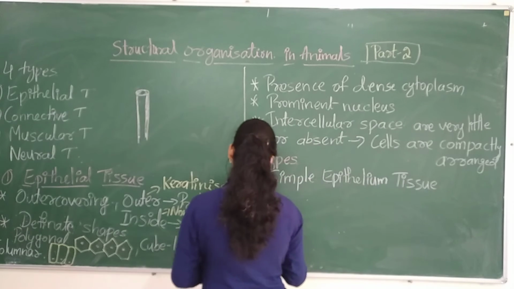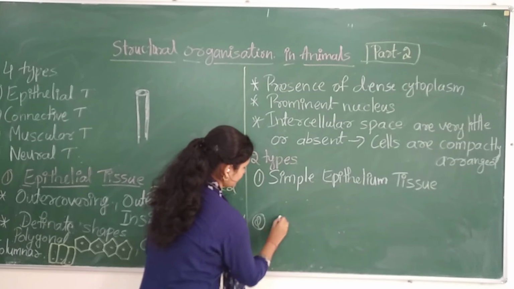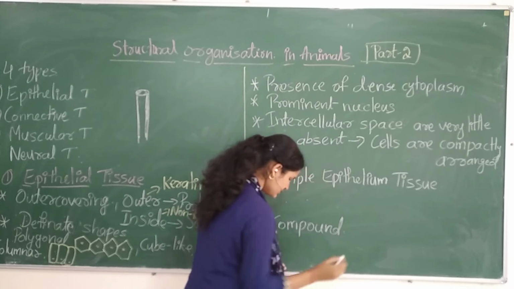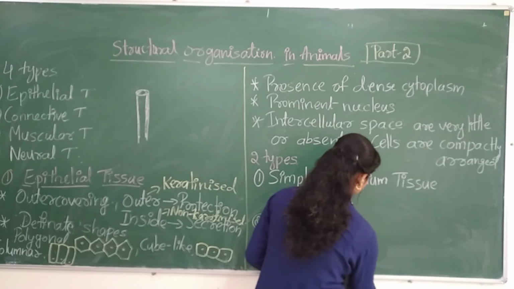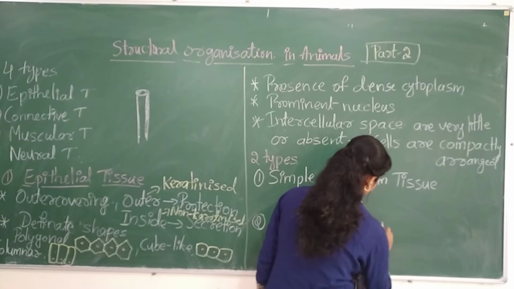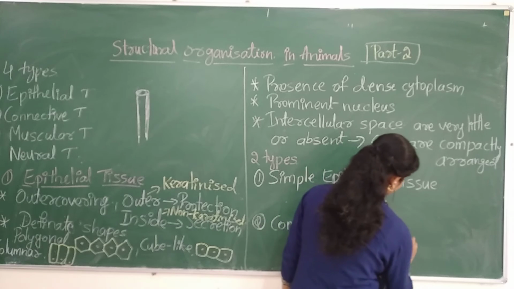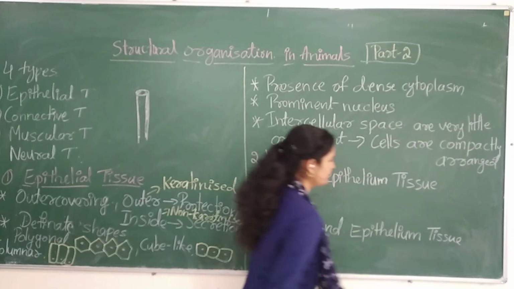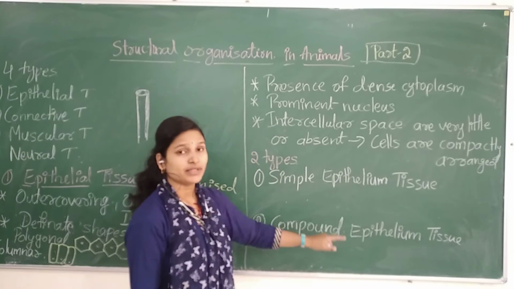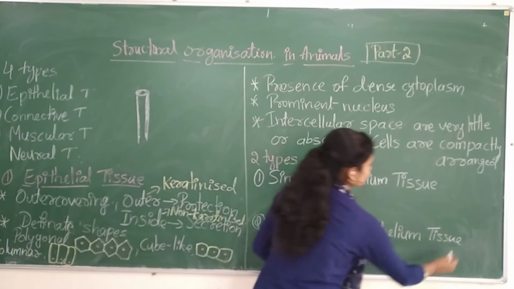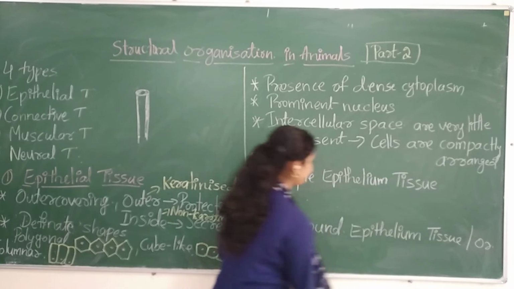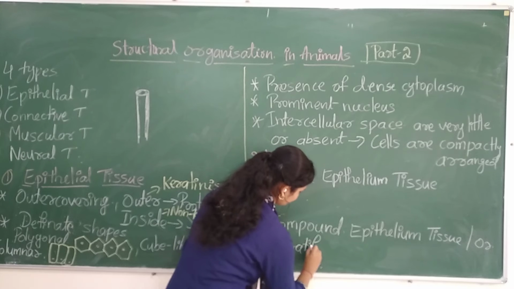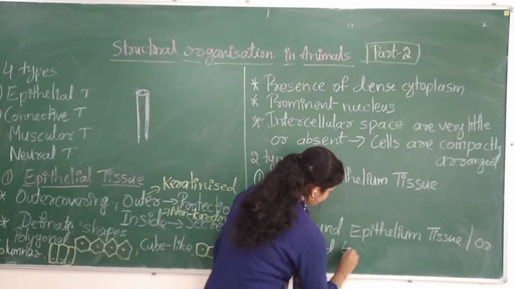And second one is compound epithelium tissue. Compound epithelium tissue is also called stratified epithelium tissue.